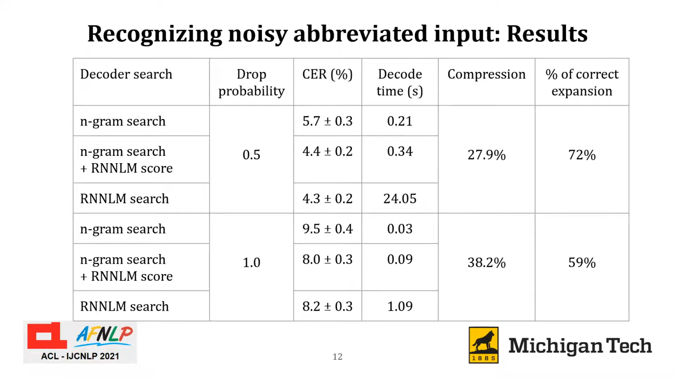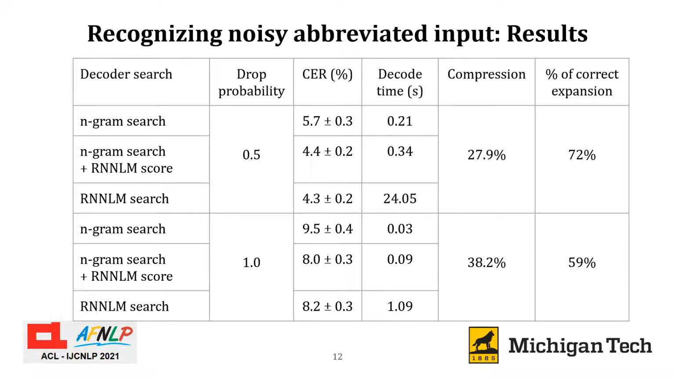The table here shows the recognition results. We calculated character error rate, or CER, with 2 different mid-word vowel drop probabilities and 3 different decoder search methods. As you can see, using the n-gram model for search and rescoring with the recurrent neural network language model resulted in similar error rates to searching with the recurrent neural network language model, but was much faster.